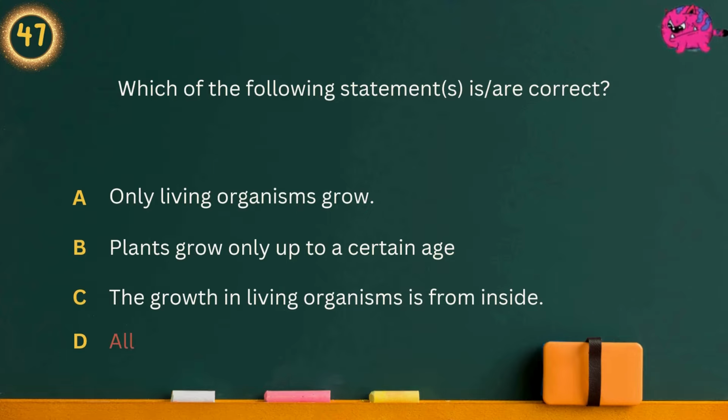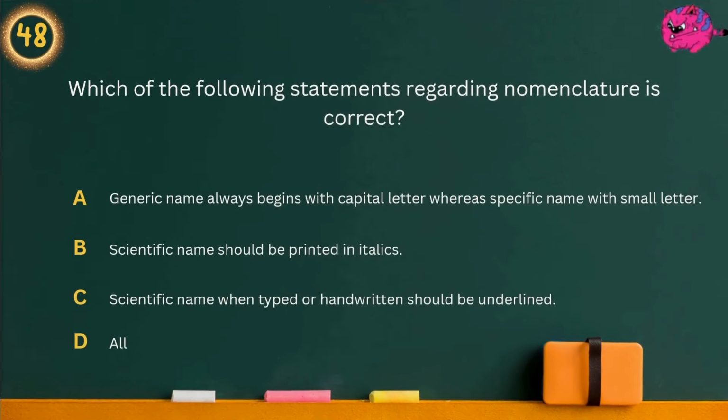Question 48. Which of the following statements regarding nomenclature is correct? Option A. Generic name always begins with capital letter whereas specific name with small letter. Option B. Scientific name should be printed in italics. Option C. Scientific name when typed or handwritten should be underlined. Option D. All. Answer is all.